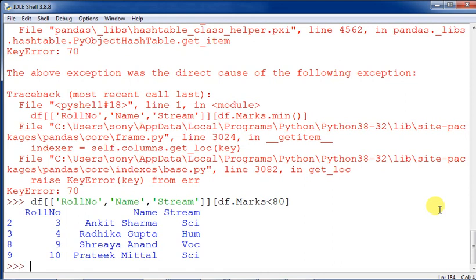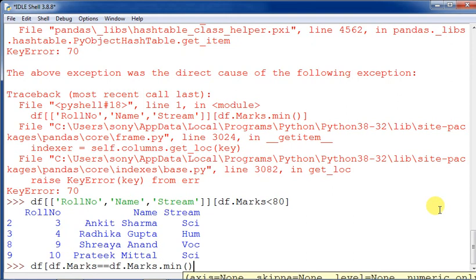In that case you can give the previous query that I have given, the max and all. So you can compare like this. If you want to see the minimum marks and the record, then what will you do? df[df.marks == df.marks.min()]. So only the one record will be displayed. That is the difference between the normal command and the aggregate command.